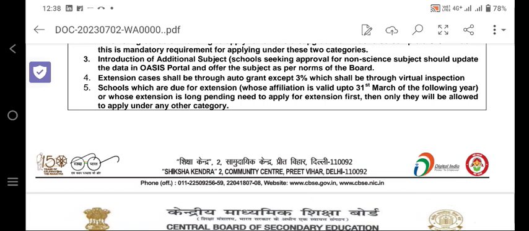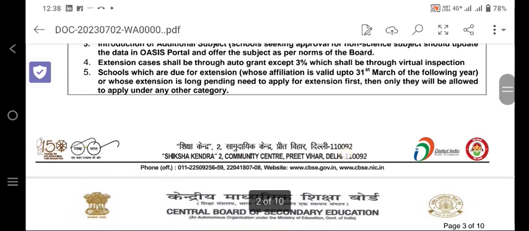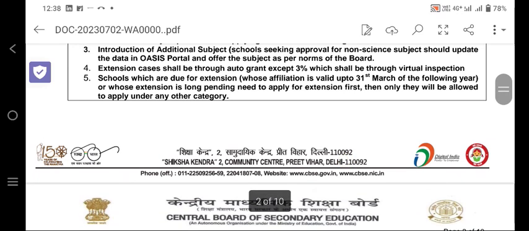Schools which are due for extension, whose affiliation is valid up to 31st March of the following year, or whose extension is long pending, need to apply for extension first. Very important. Those schools whose affiliation term has already been over need to apply for the extension first. Only then will they be allowed to apply under any other category.